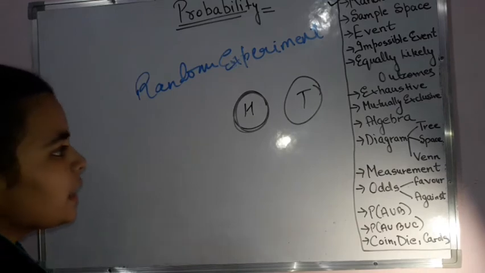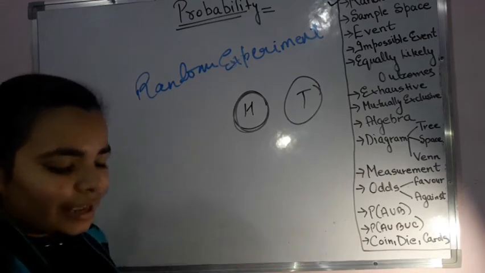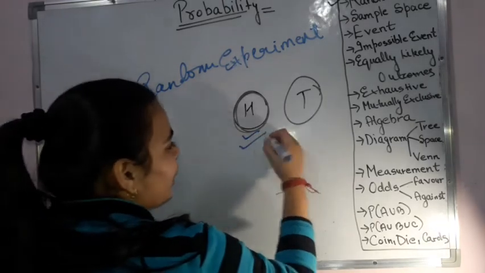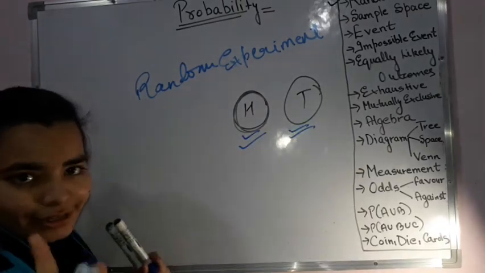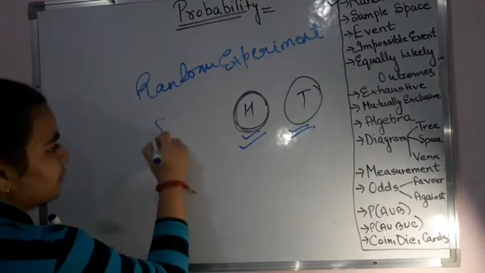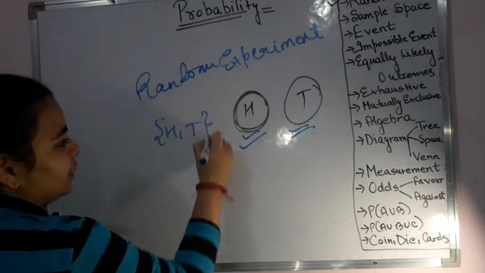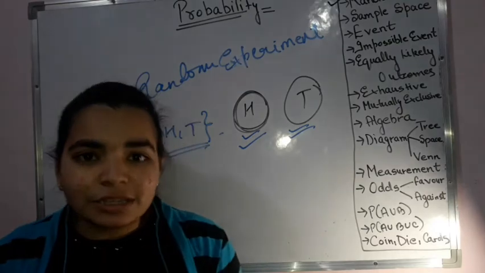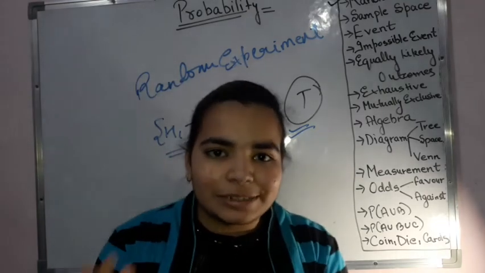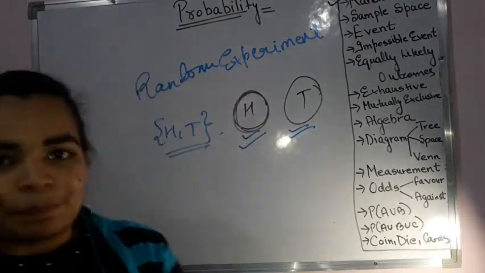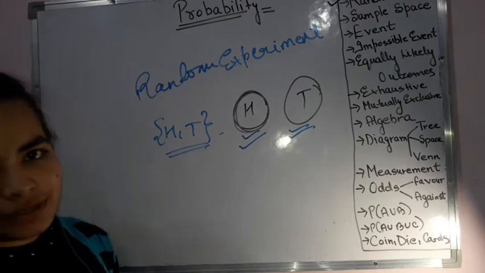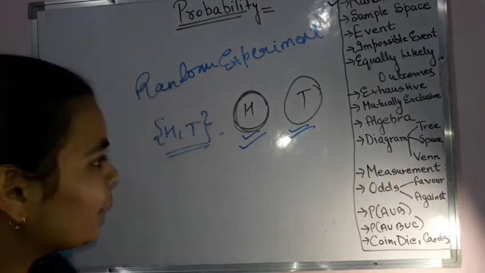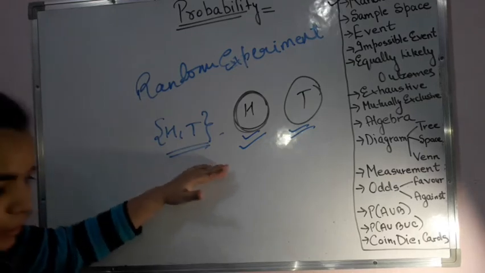If I toss a coin, there is a chance that I can either get a head or I can get a tail if I am tossing it once. So this head and tail becomes my sample space. Sample space means the total number of possible outcomes that I can get. I hope that this part, the sample space, is very much clear.